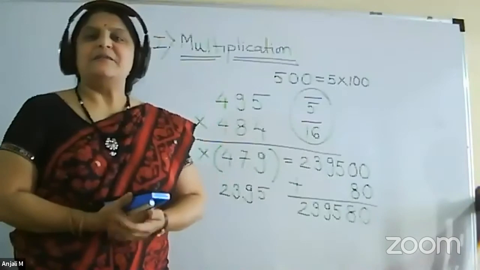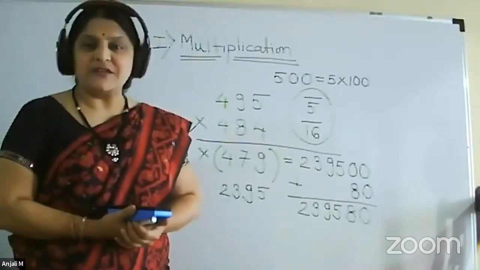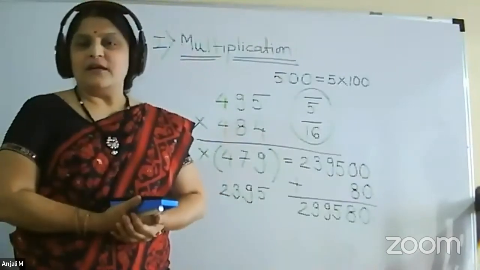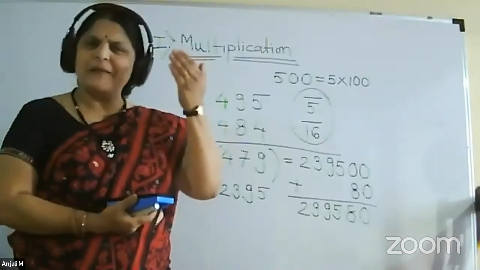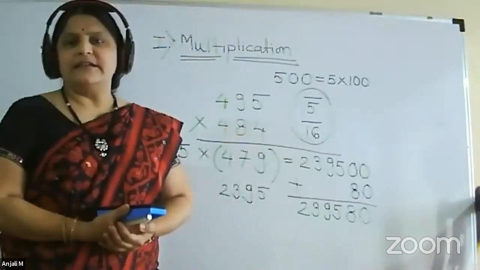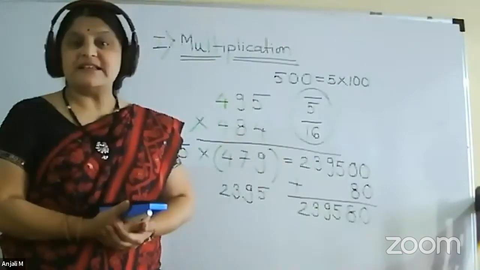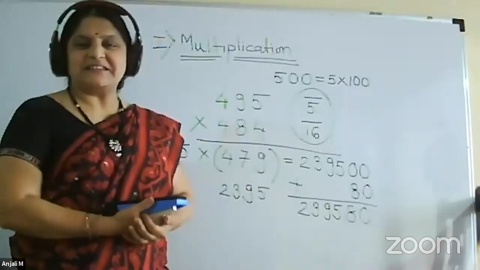So my humble request is, please don't use calculators to do the calculation. Try to do the calculation manually, orally, so that it gives some job to your brain. Your brain has a huge capacity. It can do anything. So please give it a chance to work.